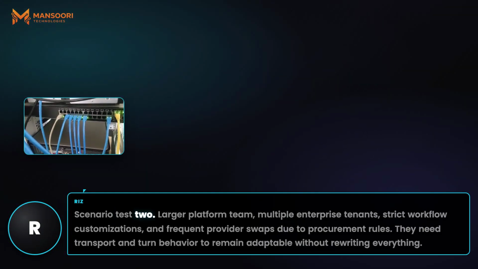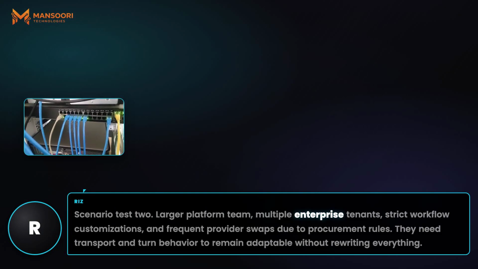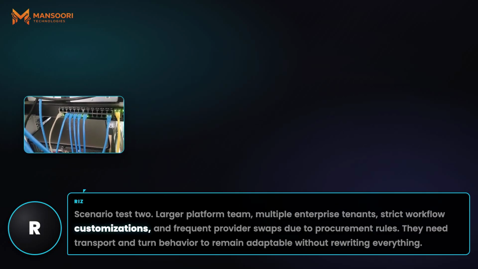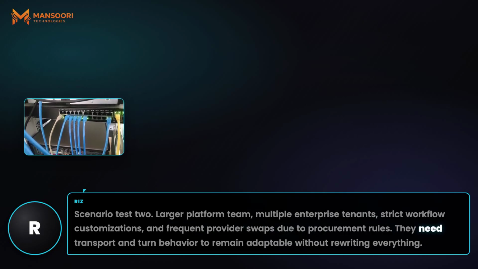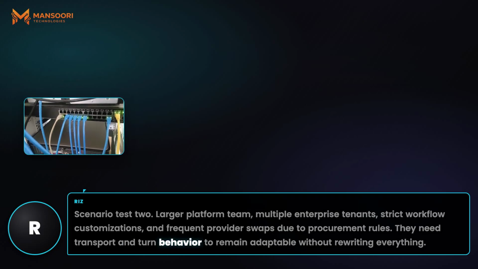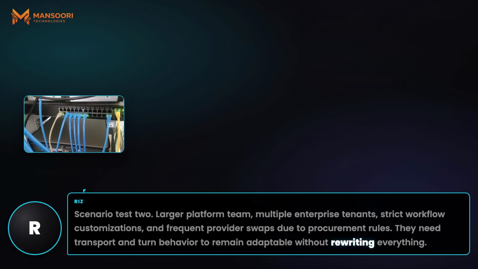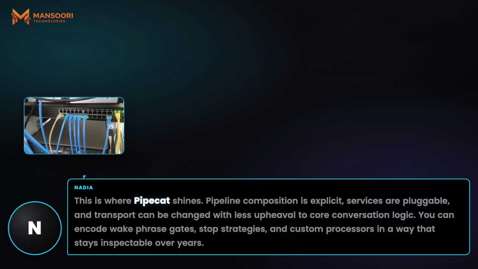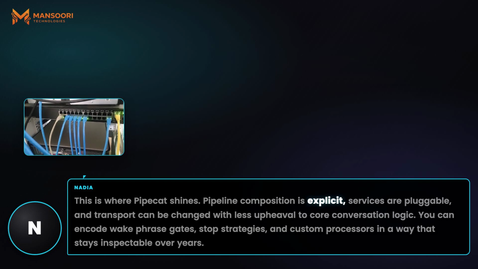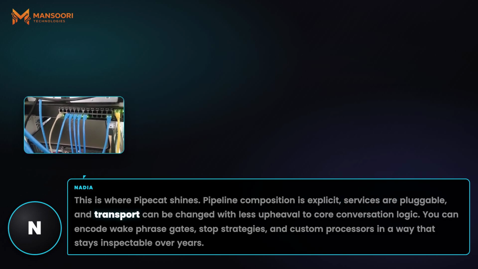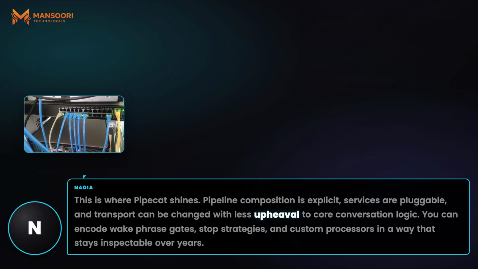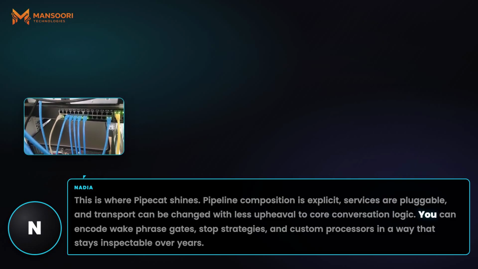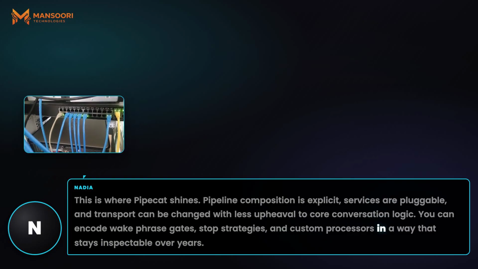Scenario Test 2. Larger platform team, multiple enterprise tenants, strict workflow customizations, and frequent provider swaps due to procurement rules. They need transport and turn behavior to remain adaptable without rewriting everything. This is where Pipecat shines. Pipeline composition is explicit, services are pluggable, and transport can be changed with less upheaval to core conversation logic. You can encode wake phrase gates, stop strategies, and custom processors in a way that stays inspectable over years.